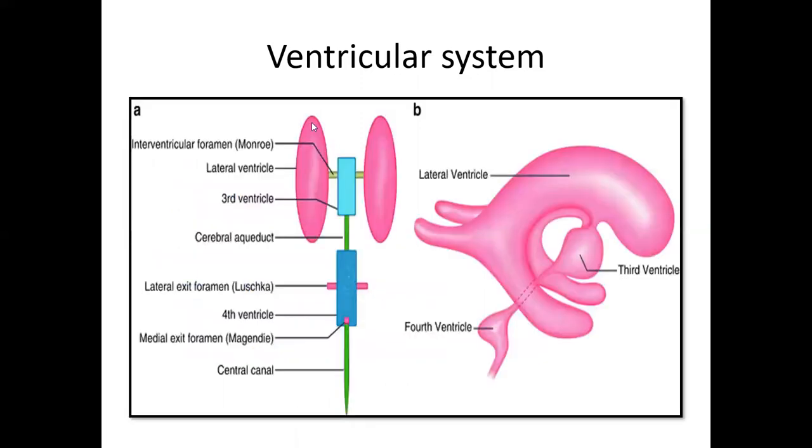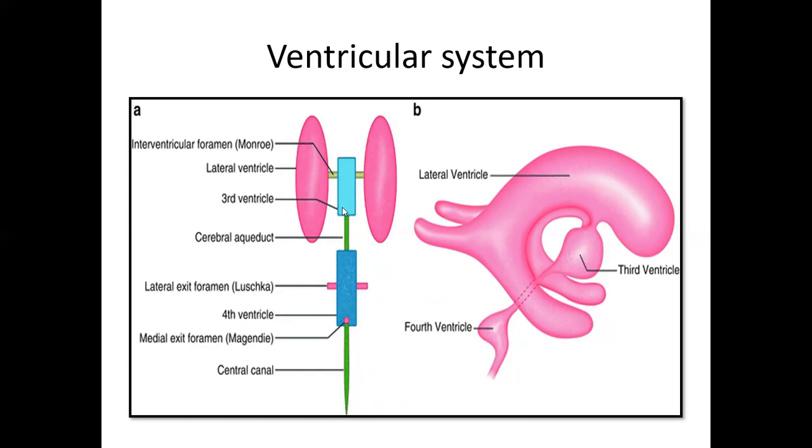So just see the ray diagram. These are the two lateral ventricles. This is the third ventricle, the narrowest part of the ventricular system. The lateral ventricles communicate with the third ventricle by the foramen of Monro, or interventricular foramen.